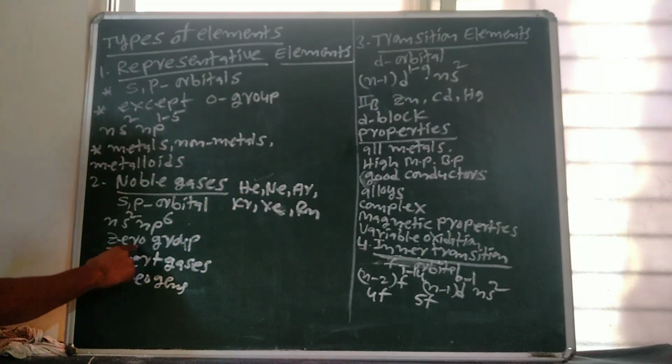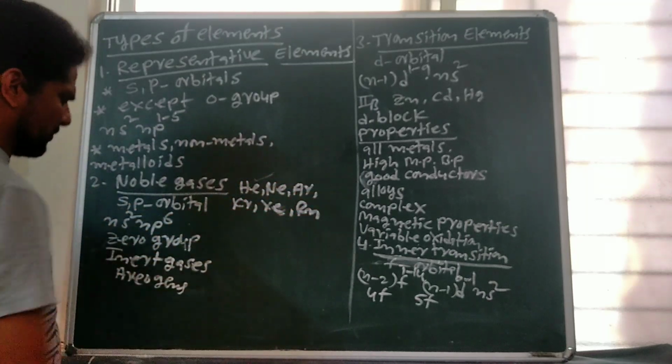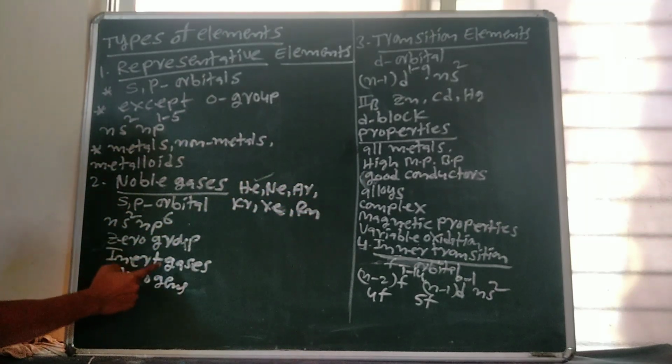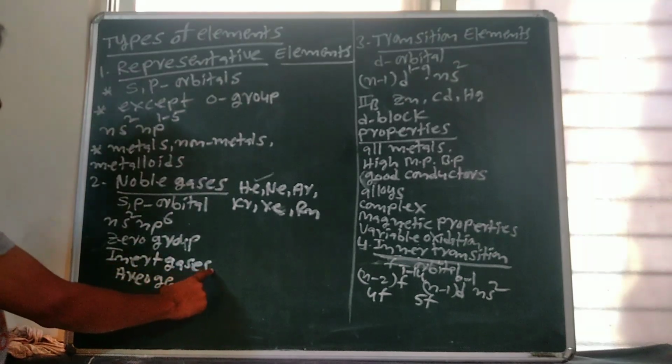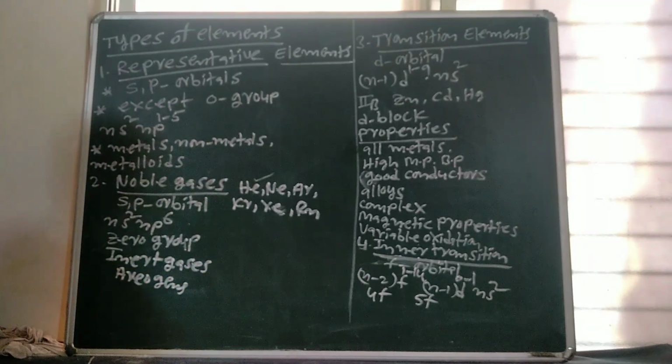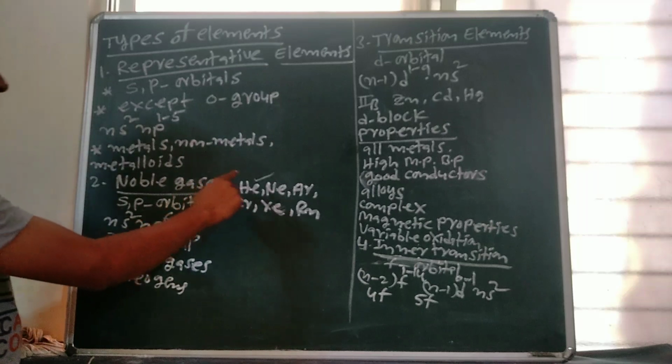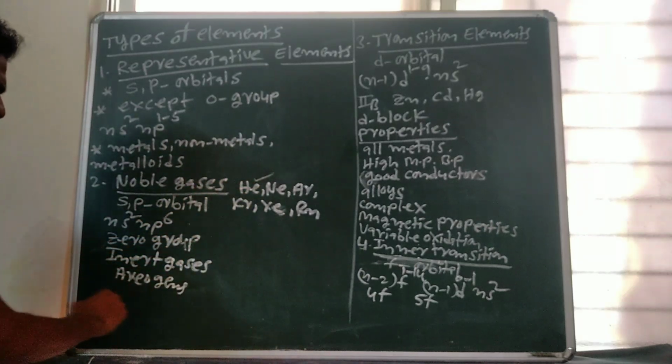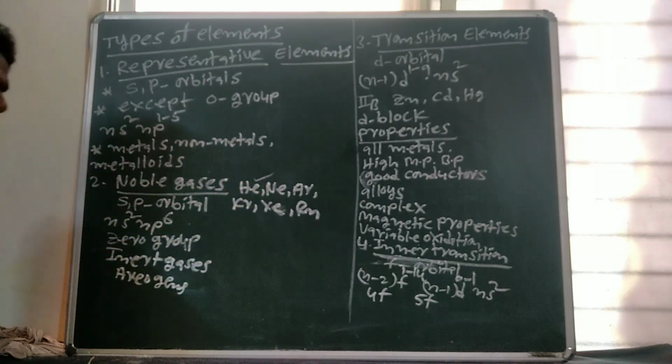Noble gases are also known as zero group elements because the valency of these elements is 0. These are chemically inactive, that's why these are also known as inert gases. Noble gases are obtained from air, that's why these are also known as aerogens.